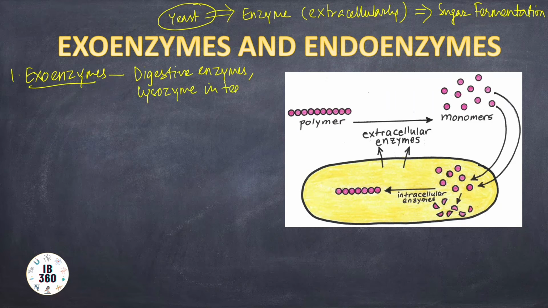All these are examples of exoenzymes. All enzymes are secreted or synthesized within the cell, but whether they are exoenzyme or endoenzyme depends on their job, that is, where they perform it. Are they inside the house or outside the house? If they perform the activity outside the house, which is the cell, they are exoenzymes.